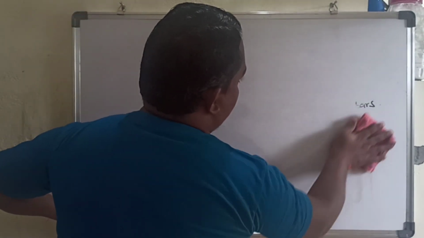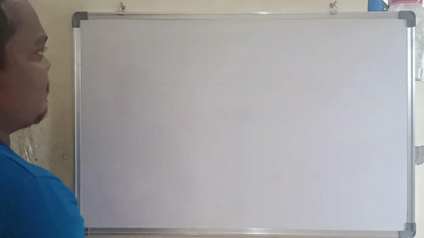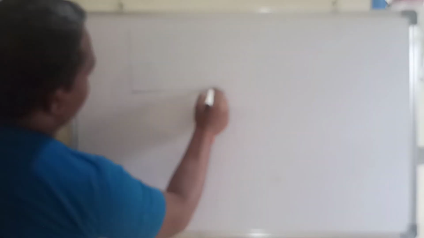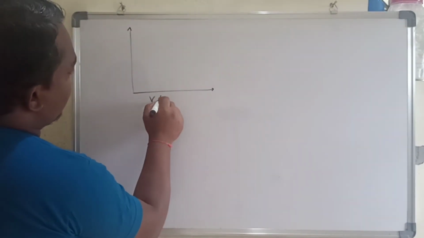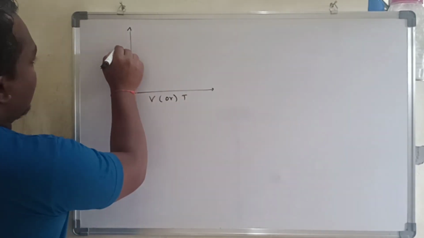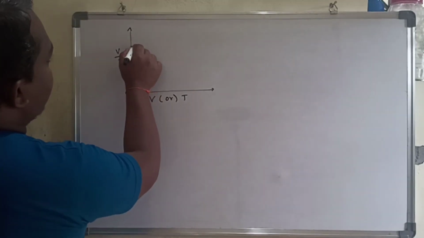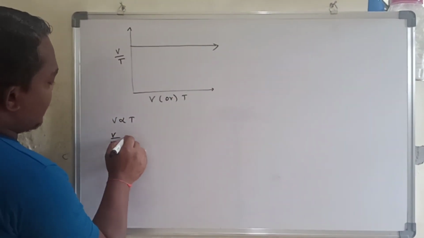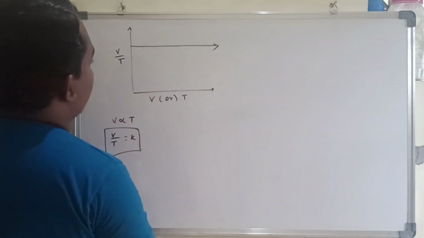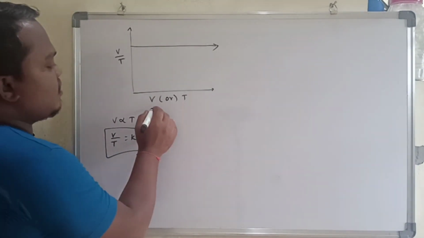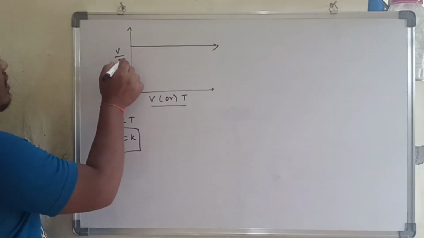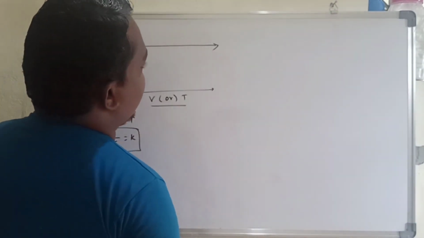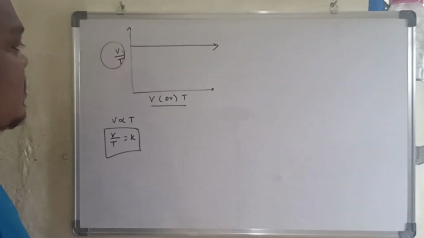Now I'm going to take a graph between volume by temperature, V by T, which is constant. We know that volume is directly proportional to temperature, so V by T is equal to constant. According to this, on the x-axis I am going to take volume or temperature, and on the y-axis I am going to take volume by temperature, which is constant. We are going to get a straight line here.